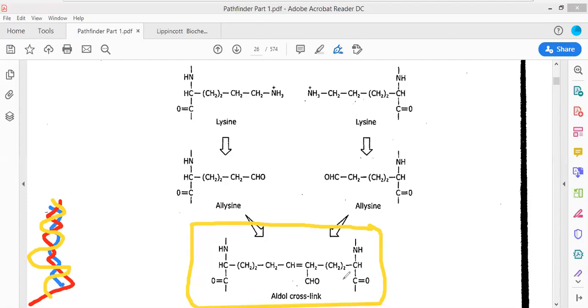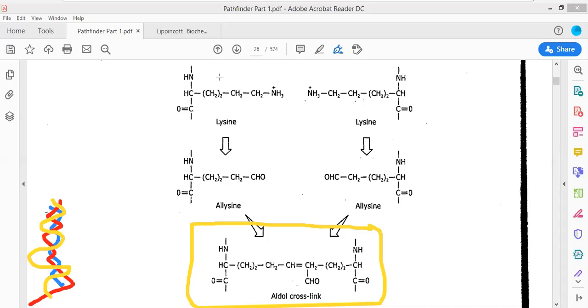The aldol cross-linked structure that has been produced here, you can see that this structure will undergo what? This structure itself will undergo resonance stabilization because it has an electron pair present on the oxygen as well as an alternating double bond. So this will lead to the formation of a cross-linked collagen molecule.